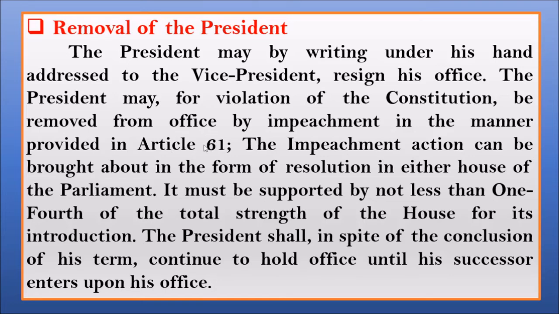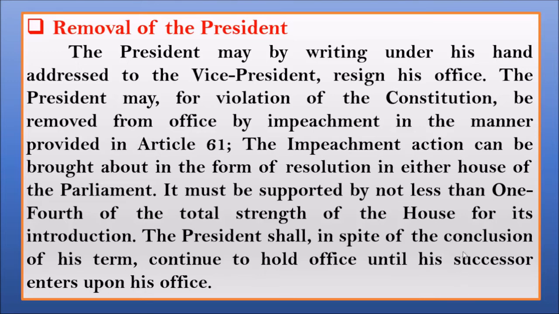Now the impeachment action can be brought about in the form of a resolution in either house. It must be supported by not less than one fourth of the total strength, at least one fourth of the total. They have to support it, and only then will the impeachment be implemented.